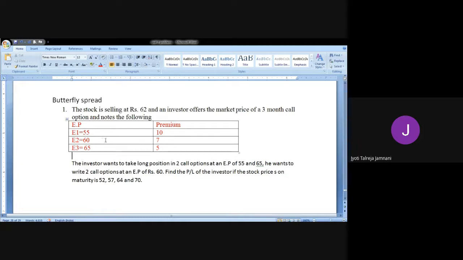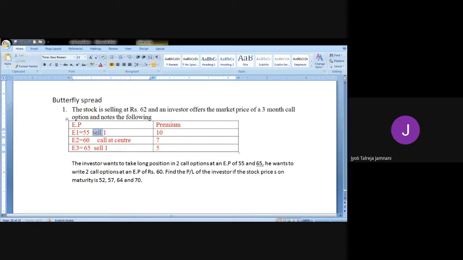Okay. Now, there are 2 things that you can do. One is you can buy 2 call options at the central price. Then you can sell one here above, and here you sell one. So totally 4. We are buying 2, selling 2. We bought 2 at the center price 60 rupees and we sold one for 55, sold the other for 65. This is one way.